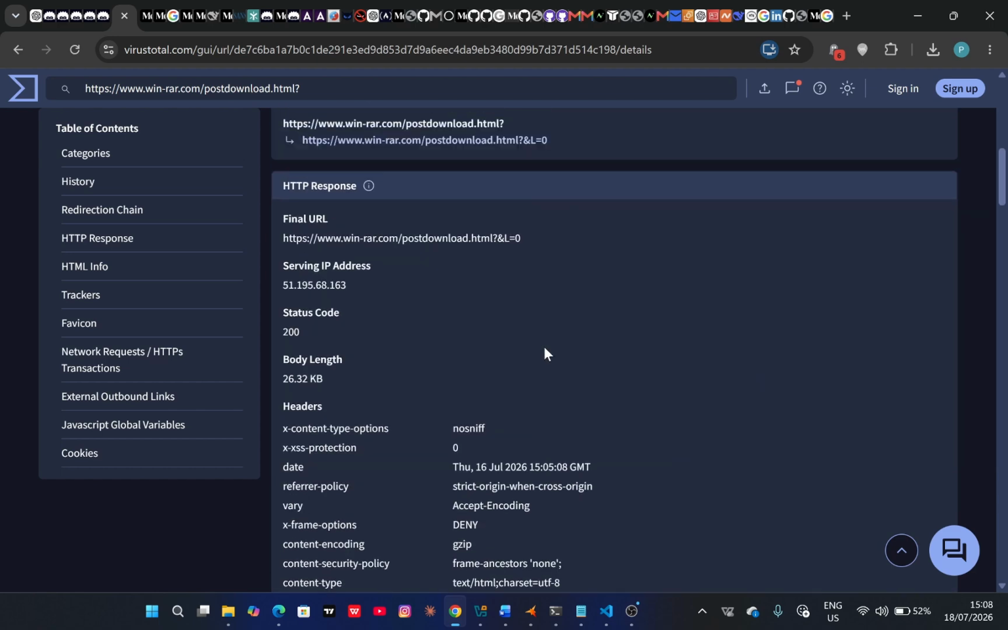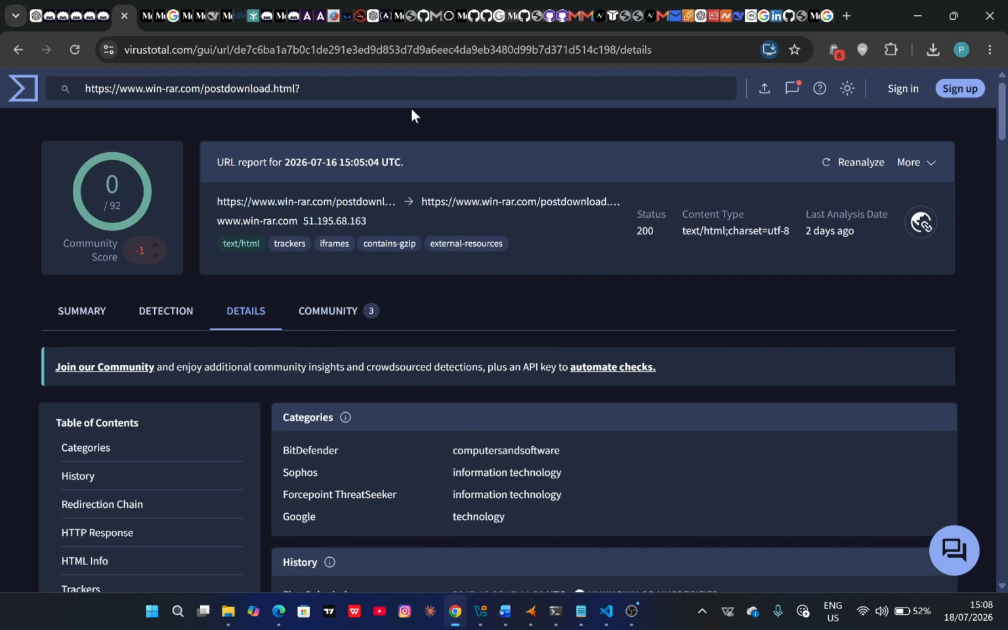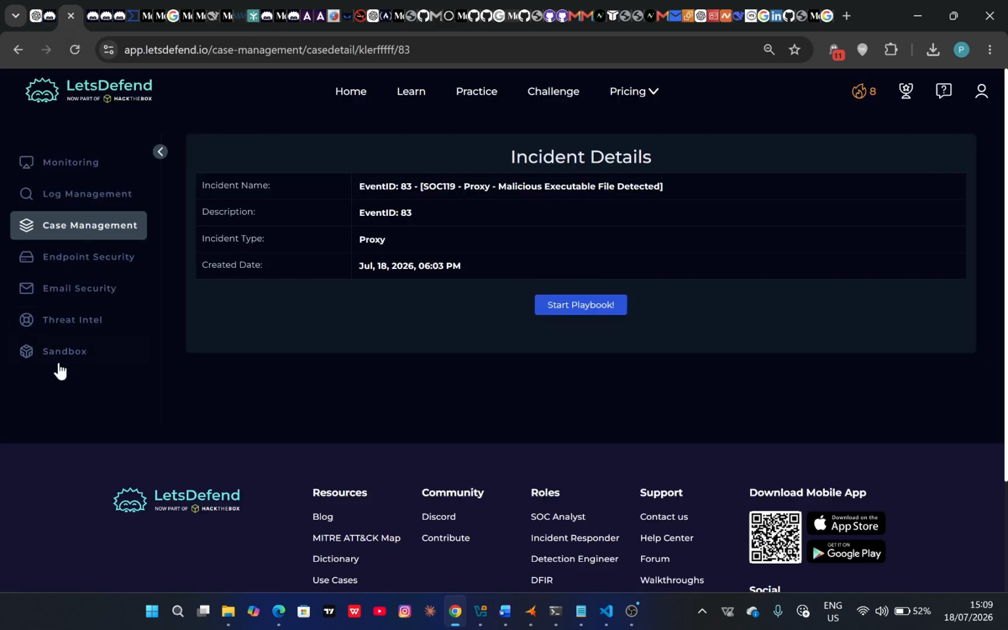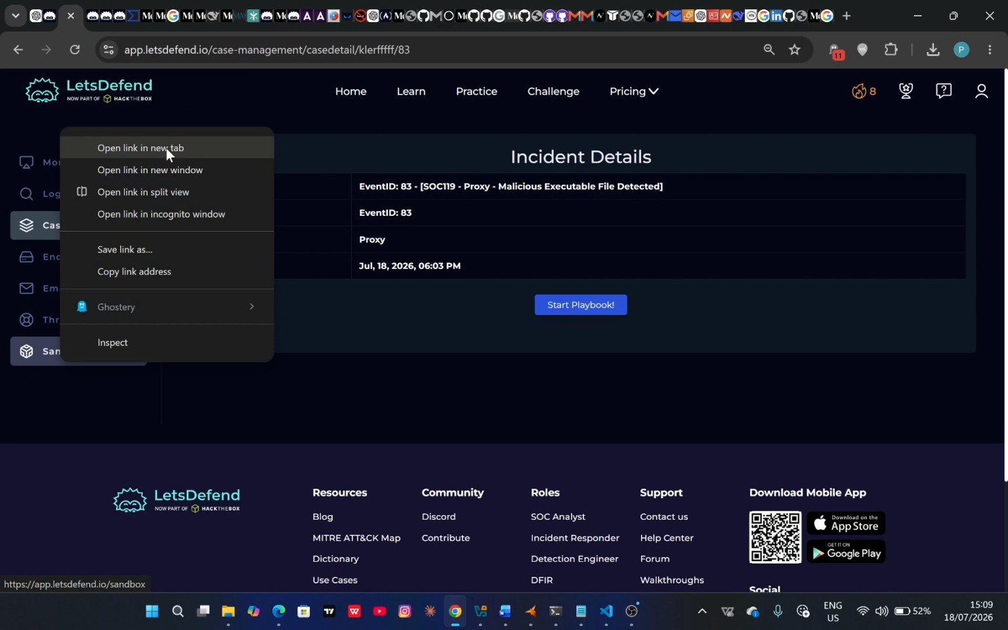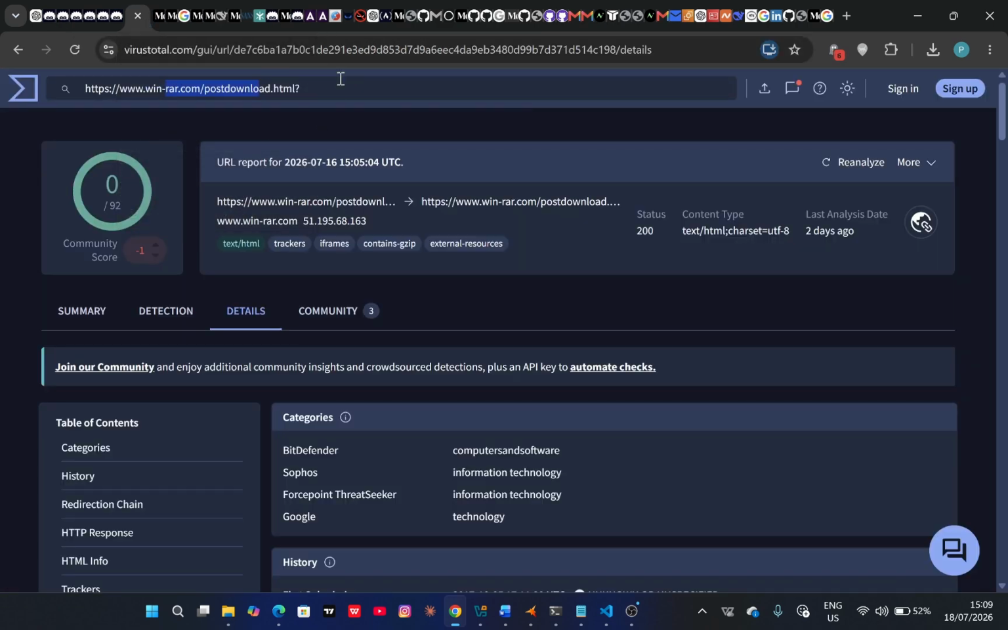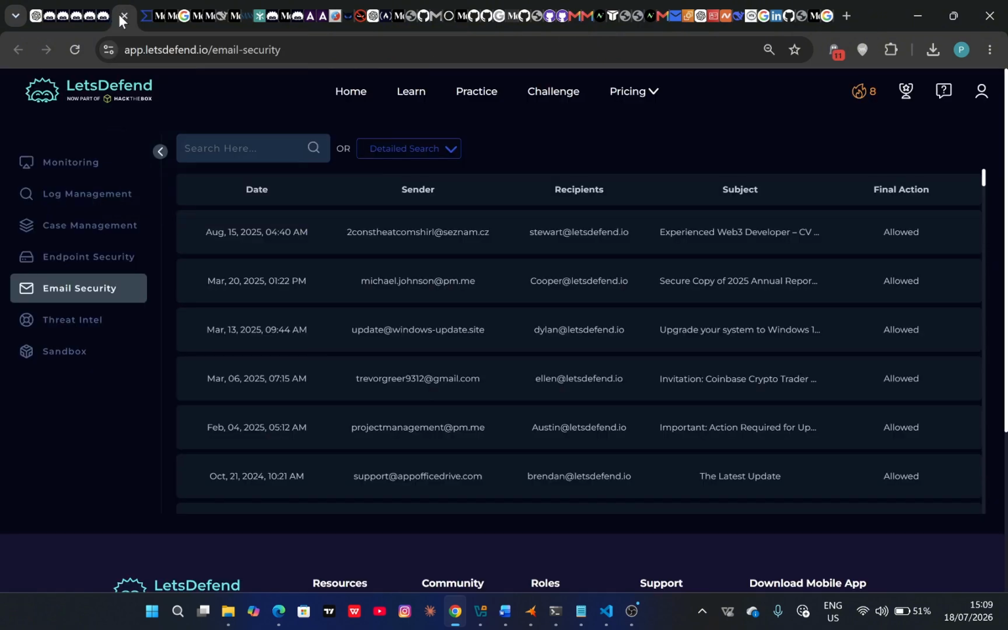So it seems like this was actually pointing to WinRAR's legitimate site, perhaps to download WinRAR from there. Okay, so what I can also do is to access the specific link. So let me try and see if I can open the sandbox environment in a new tab. Okay, so what you can do from here is also check this specific link within a sandboxed environment, or let me just use ANY.RUN.